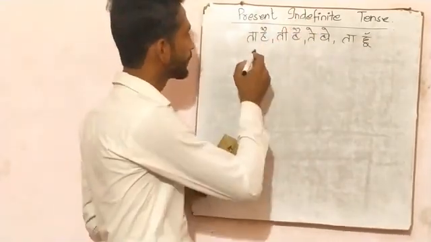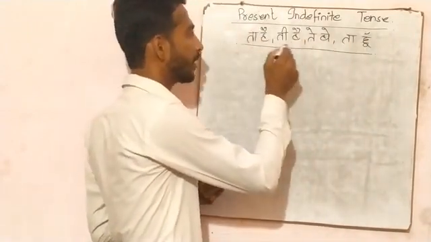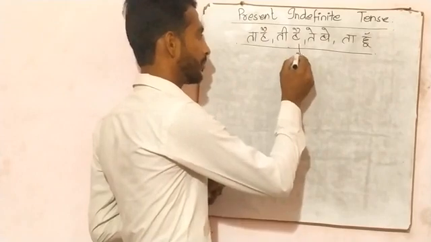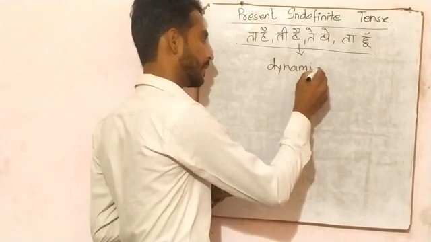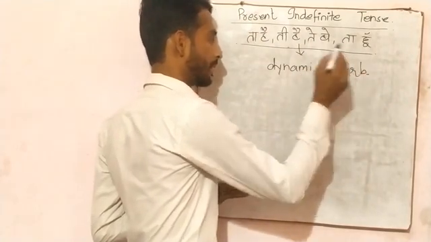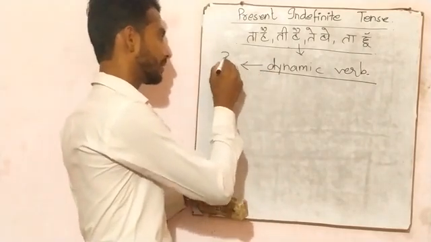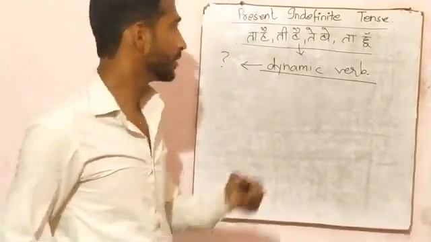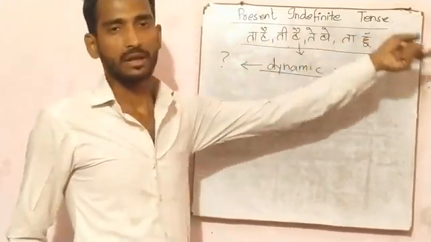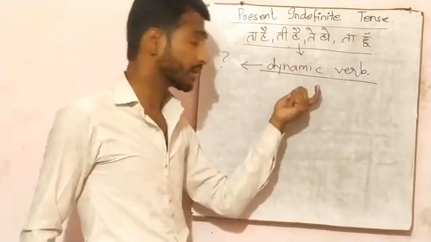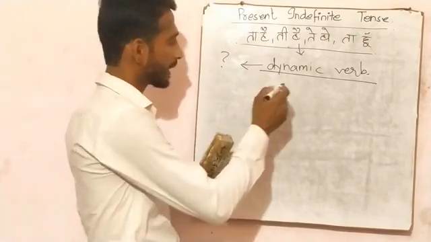But that Hindi sentence must have any of these one and must have a dynamic verb. Now the matter is that what is a dynamic verb? So those Hindi sentences which have ta hai, ti hai, te ho, ta hu at the last of the Hindi sentence and a dynamic verb is there, it's said to be in present indefinite tense.